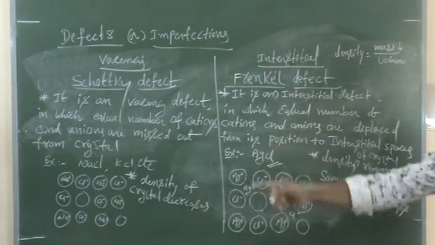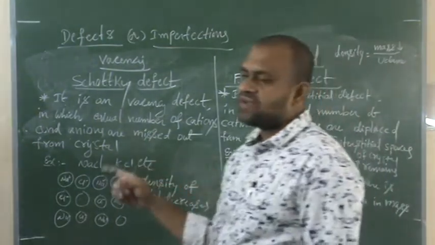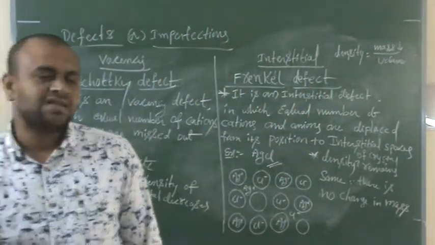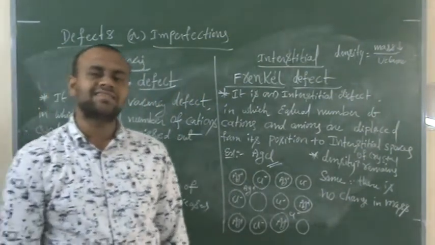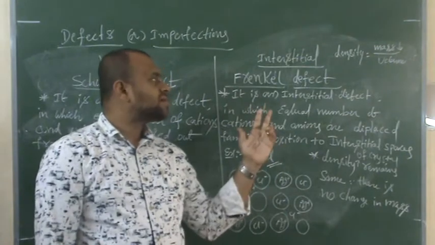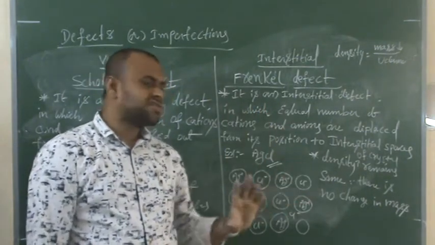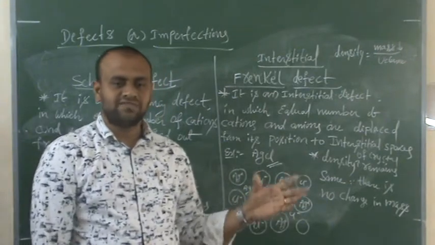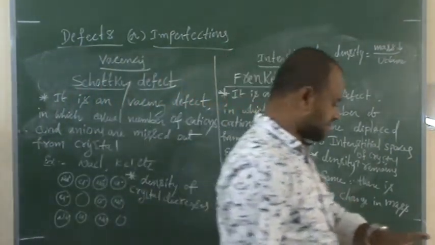This is very important for 2 marks. Many times this question is asked: what is Schottky defect, or what is Frenkel defect? Explain it with example. Schottky defect is an example for vacancy defect. Frenkel defect is an example for interstitial defect. Or they may ask you differences between Schottky defect and Frenkel defect. So please make a note of it. I'll give you 2 minutes time.